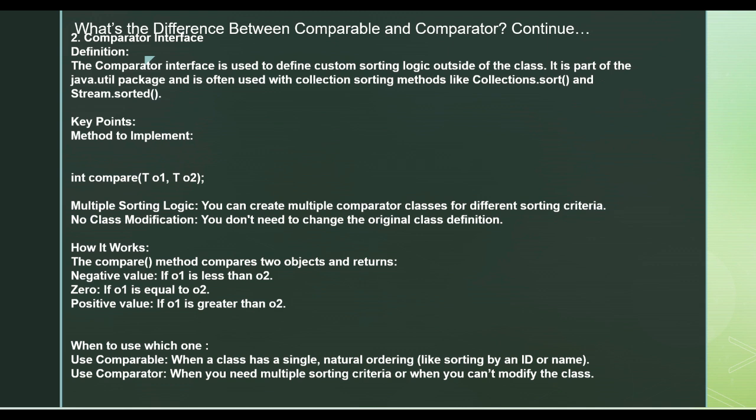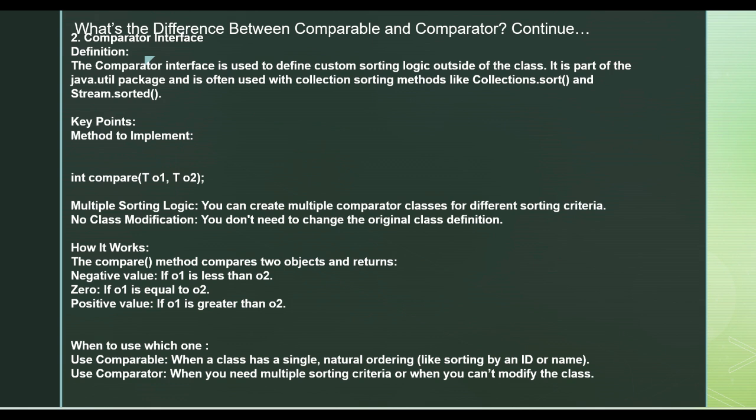Okay. Now earlier it was Comparable, which has the compareTo method, but in this one it has a compare method. If you see, there are two objects getting passed in as parameters. Now you can create different customized logic to compare different criteria on different attributes. So there is no single attribute or single logic you are limited to; here you can use multiple sorting logics. You don't need to change the original class. You can just extend it, implement it, and write your own logic over here.